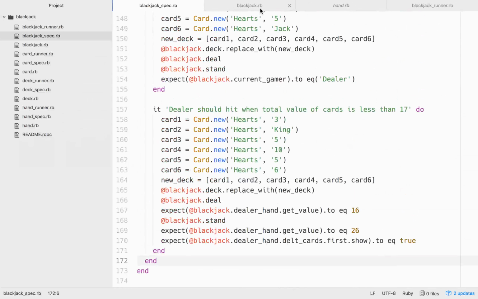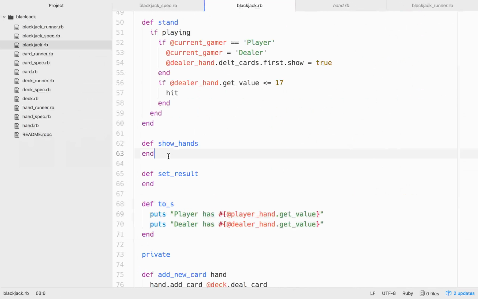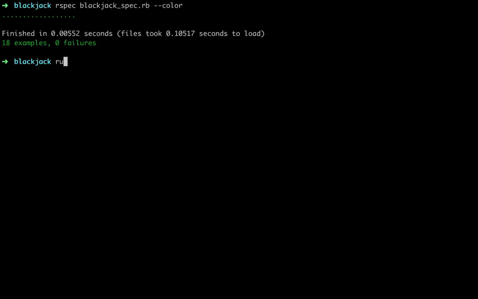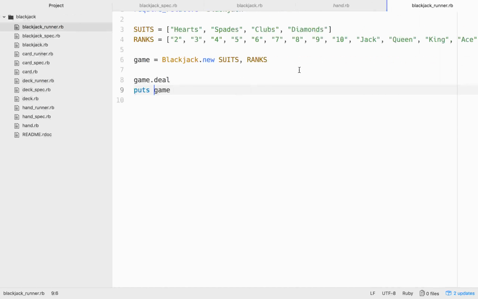Last time we were working on our hit method, and so this lesson we want to work on this show hands method. So this shouldn't be super hard. In our runner right now, all we have is this, we can deal, and then we have a temporary to_s method. So if we run ruby blackjack runner, that's all we get, and that's pretty pathetic. So let's get rid of that.